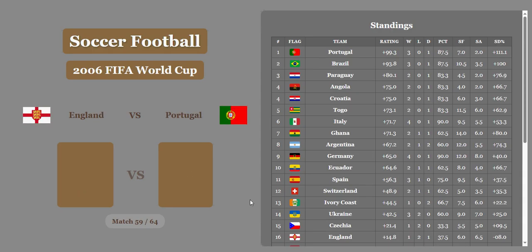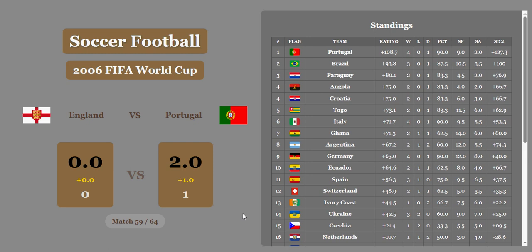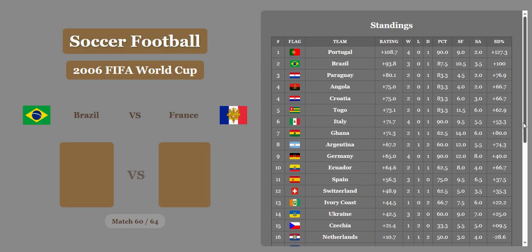England versus Portugal. 0-1. I'm not sure. That one might be the shootout. If you win a penalty shootout, you get 1 goal. And they also get a 1 goal for economic difference, so Portugal with a big win over England. And they're still in first place with a rating of 108.7. England nowhere to be seen.